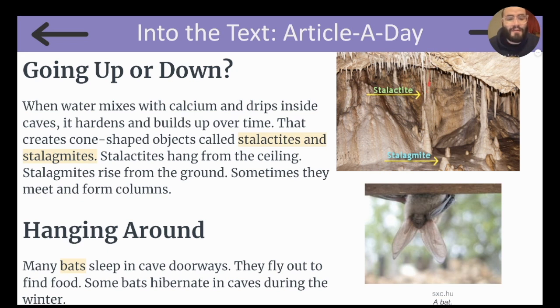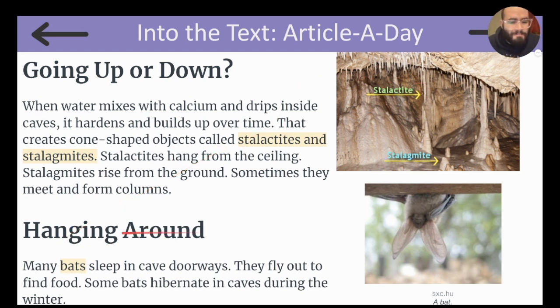They hang from the ceiling. Stalagmites rise from the ground. Here, these stalagmites are coming from the ground. Sometimes they meet and form columns. So here, I think, a stalactite coming from the ceiling and a stalagmite coming from the ground met and formed a column.